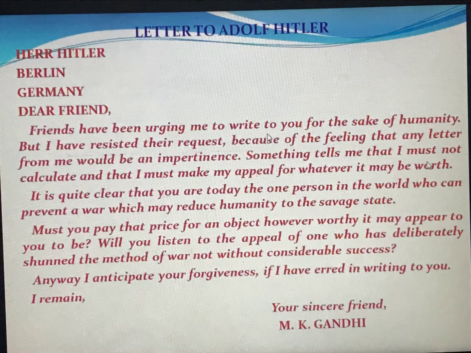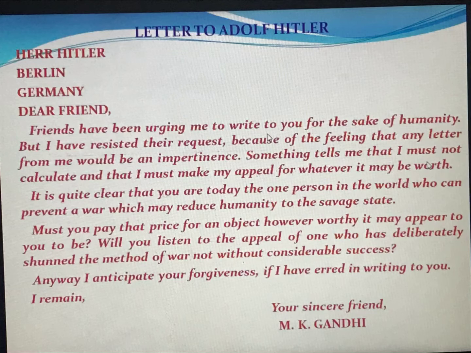Herr Hitler, Berlin, Germany. Dear friend, friends have been urging me to write to you for the sake of humanity. In this sentence, you can understand that Indians and other people were telling Gandhiji that you are a peaceful man, and if you say some words to Adolf Hitler, who is behaving cruelly, he may change. With that intention, Gandhiji wrote a letter to Adolf Hitler.